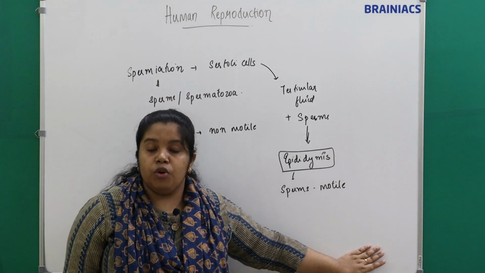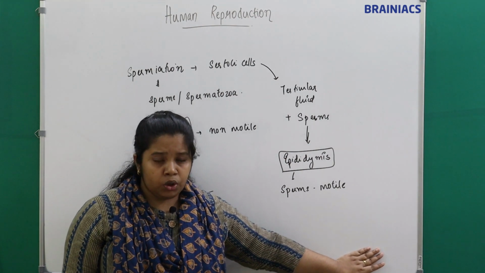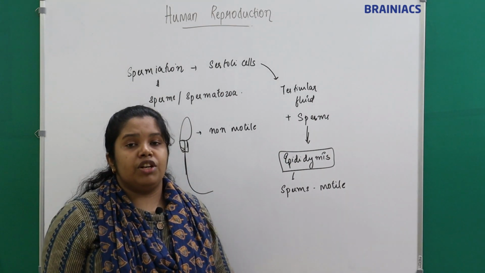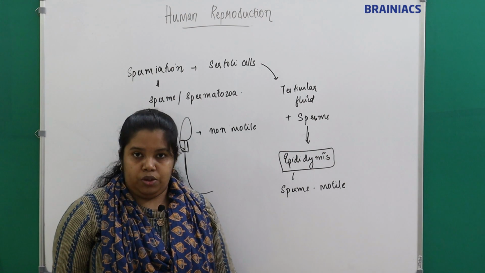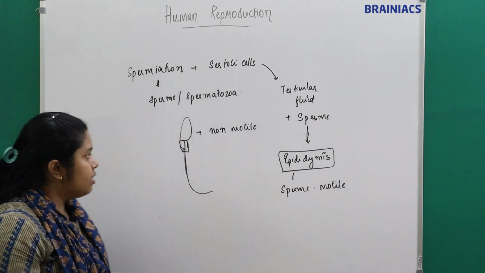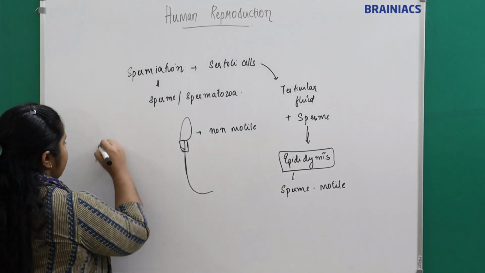Okay, the sperms are stored in the ampulla of the vas deferens, where they are stored before ejaculation. Understand? So we will see the different organs in the sperms.